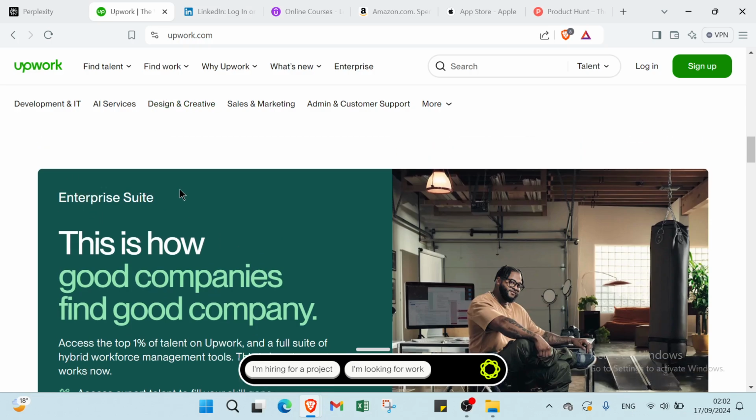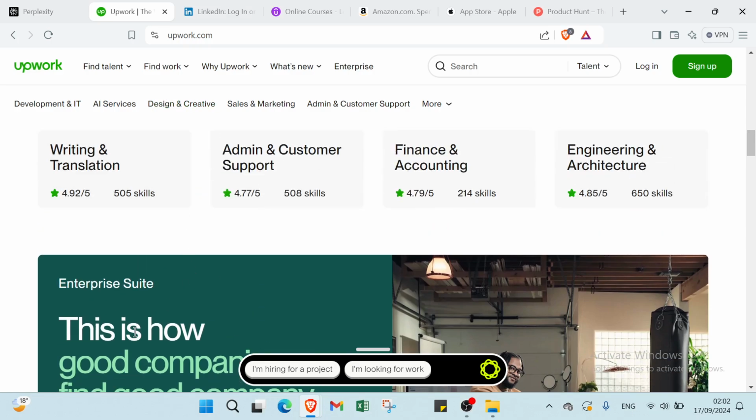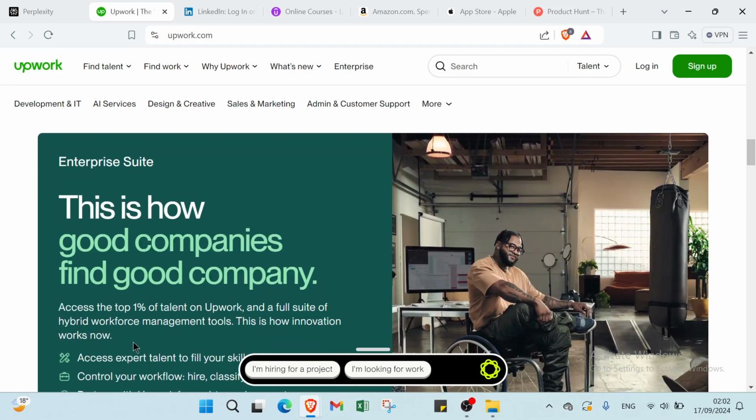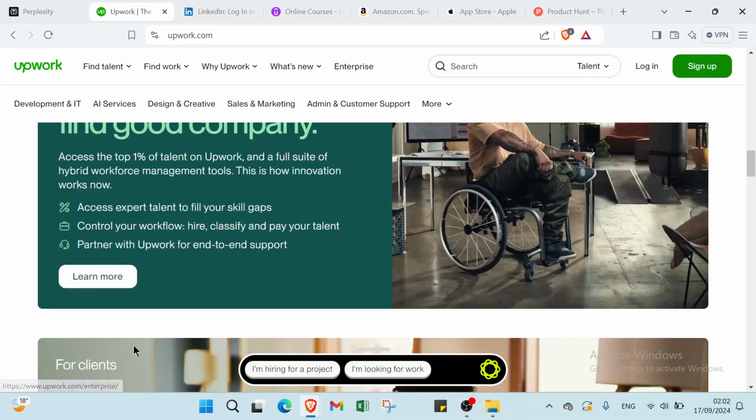So for example, we have here Upwork.com. To earn money on Perplexity using Upwork, promote your Upwork consulting services on Perplexity to attract clients. Leverage your expertise to offer valuable advice and convert Perplexity interactions into Upwork projects.